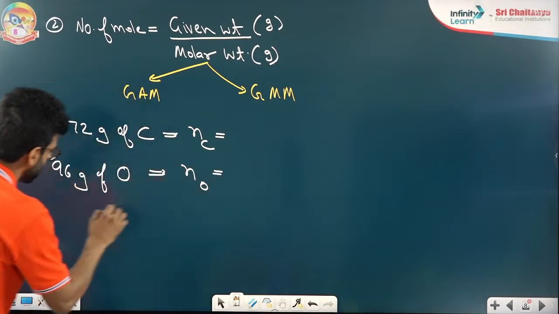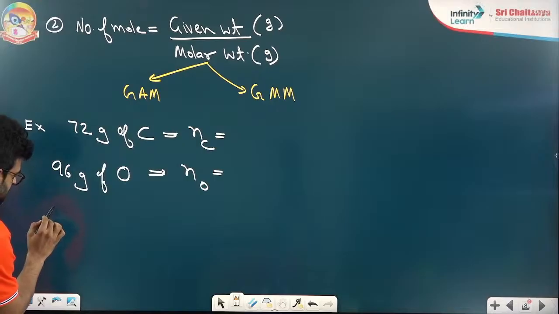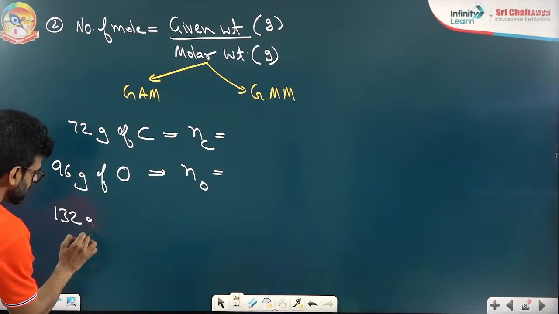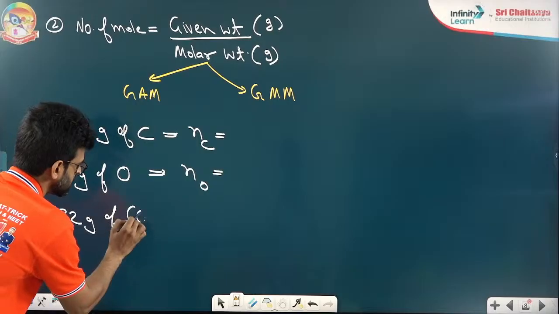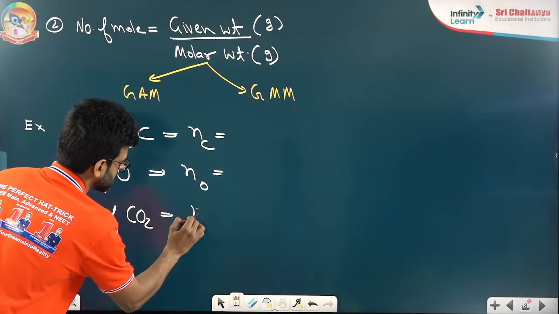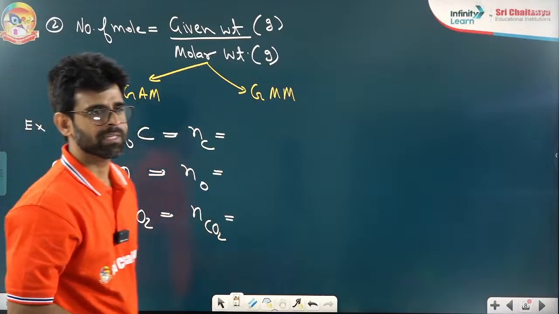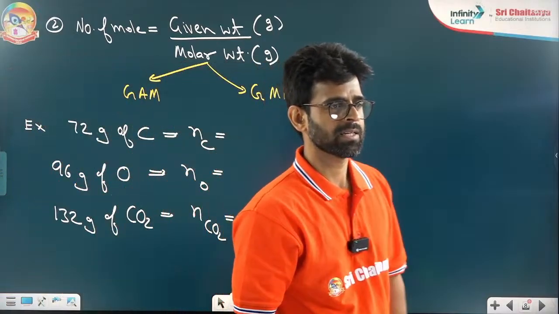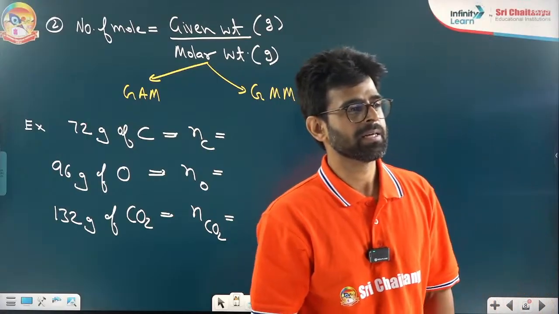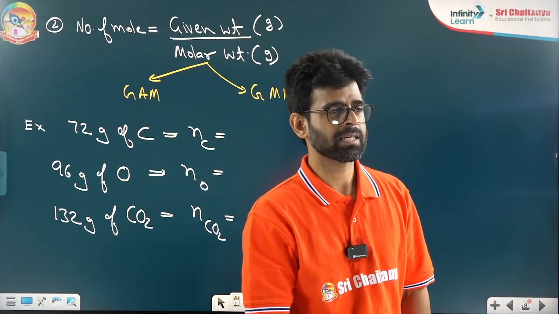And here we have 132 gram of CO2, so please find moles of CO2. Make it fast.